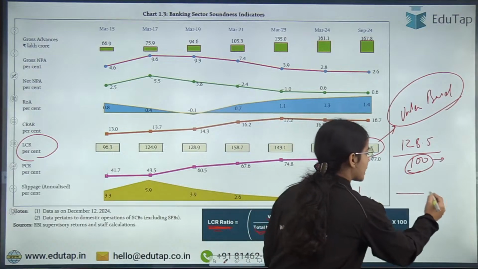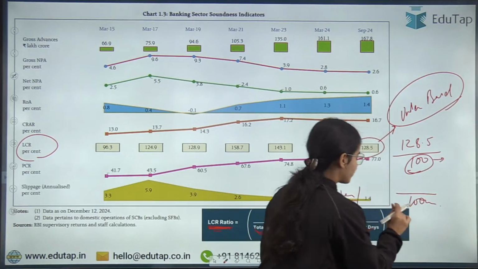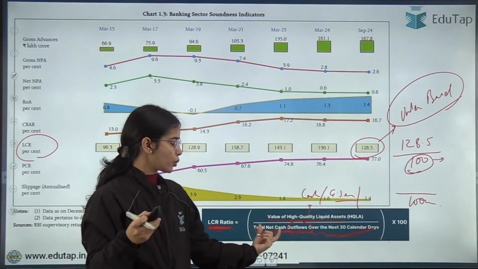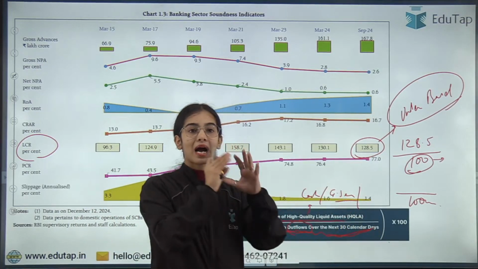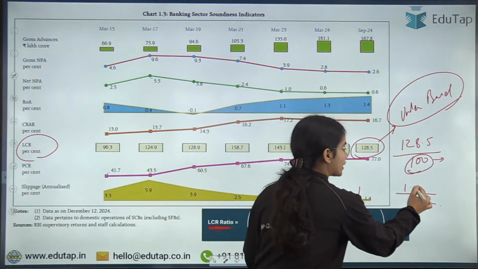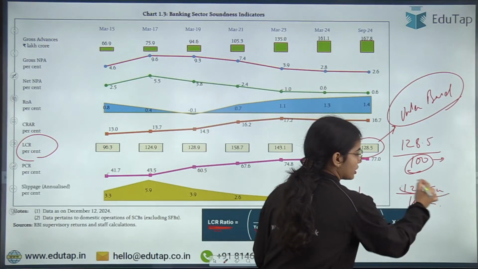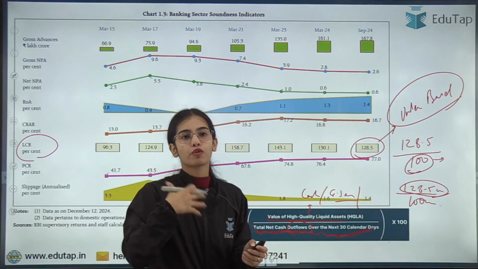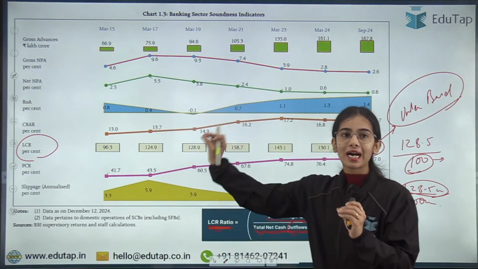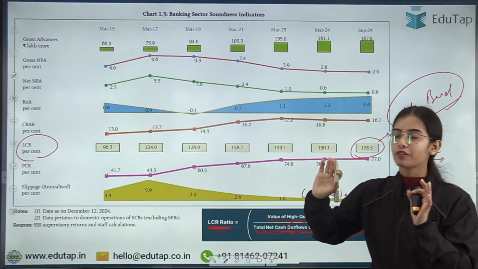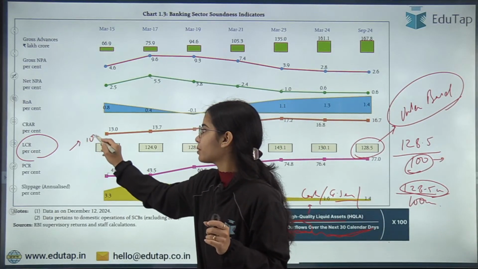Let's say against 100 crores of cash outflow that can happen in the coming 30 days, the banking system has 128.5 crores that it can use for the outflow. I hope this is clear. The liquidity coverage ratio should be at least 100%.